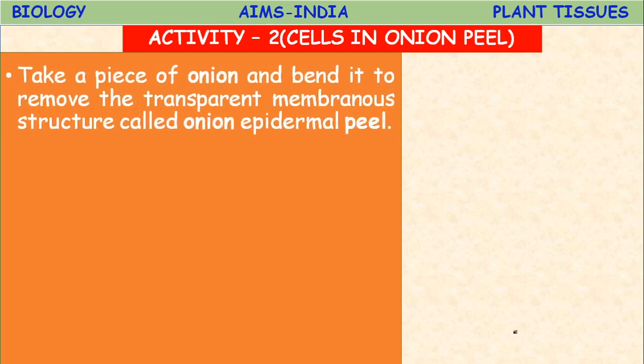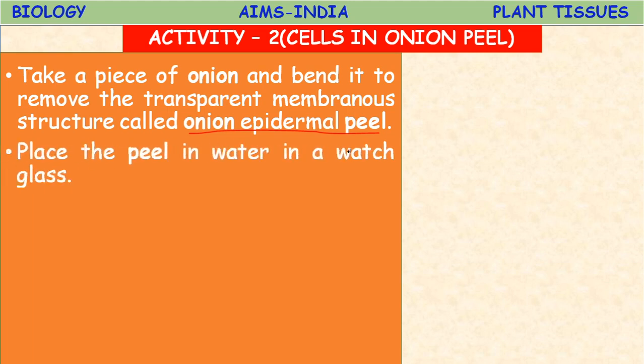So take a piece of onion. You cut the onion into pieces. Take a piece and bend it to remove the transparent membranous structure called onion epidermal peel. Okay, here the thin transparent membranous structure is called onion epidermal peel. Epidermis is the protective outer layer. So that peel you have to take.